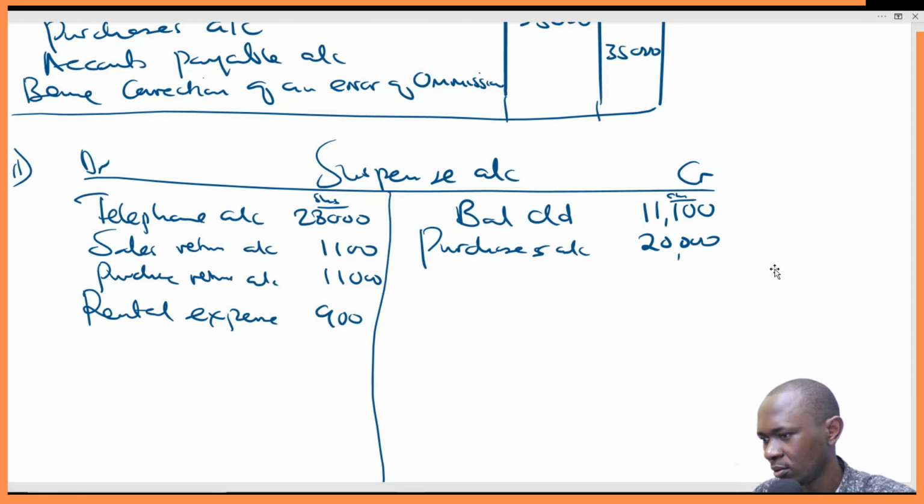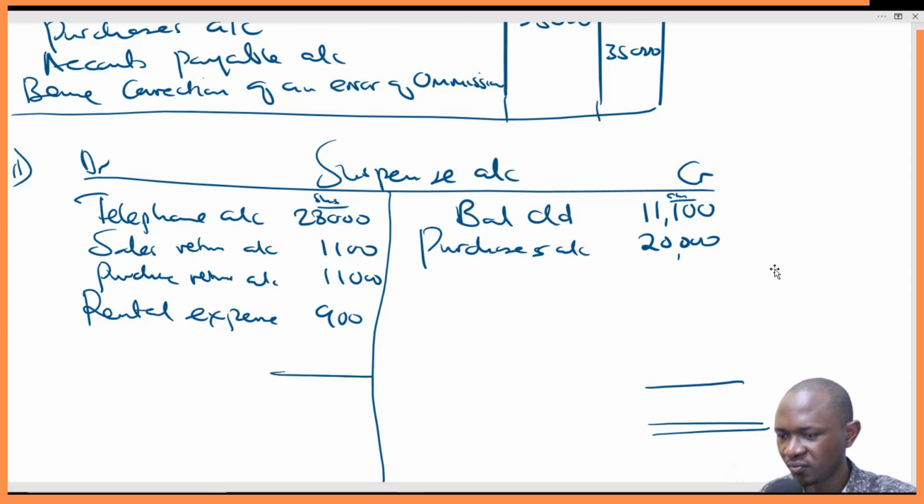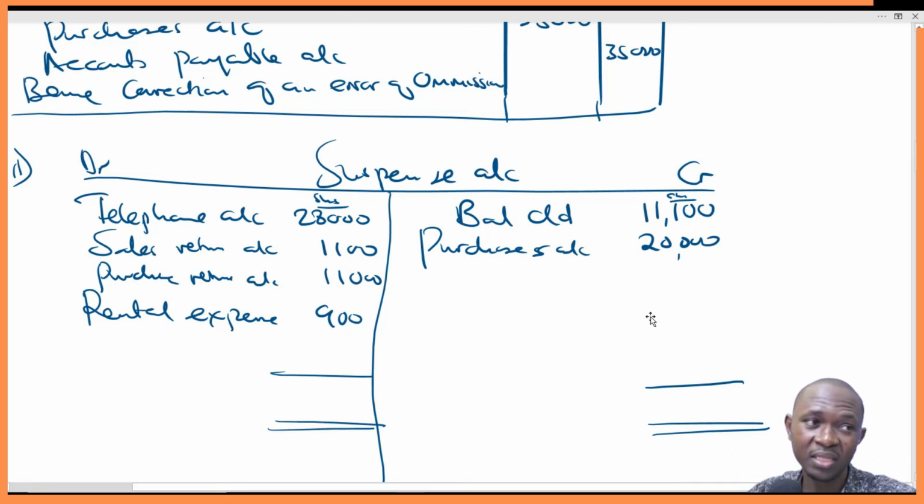So once we are done, we get the figures. And now this figure should balance. If they balance, it will simply mean that now our trial balance has balanced. We've corrected all the errors. But if it doesn't balance, it means that we still have some errors left here that we need to fix. So let's see if it will balance.